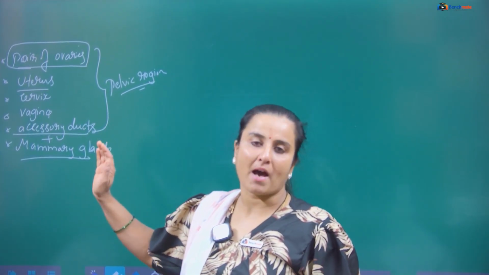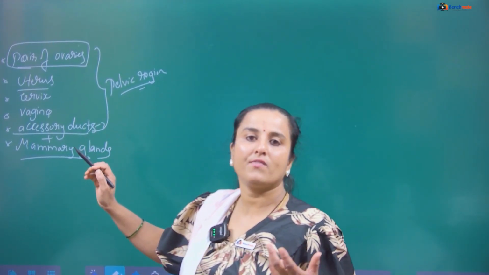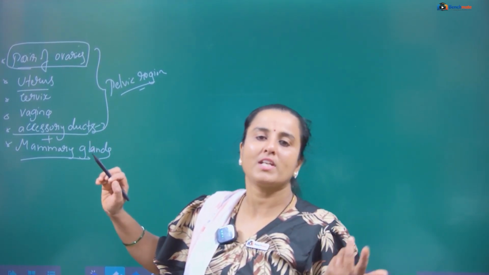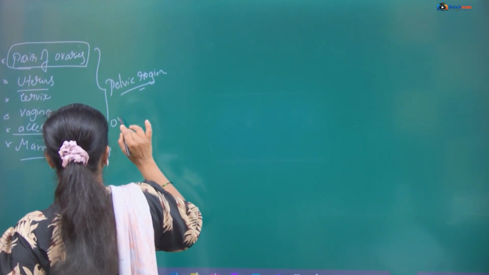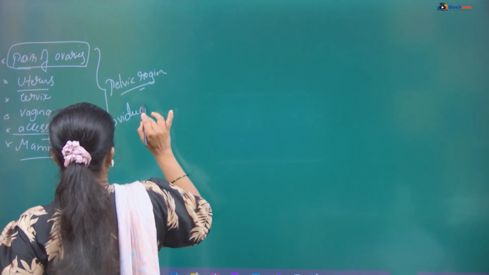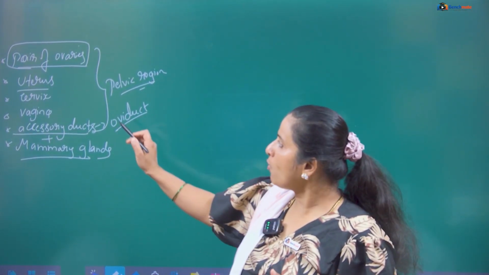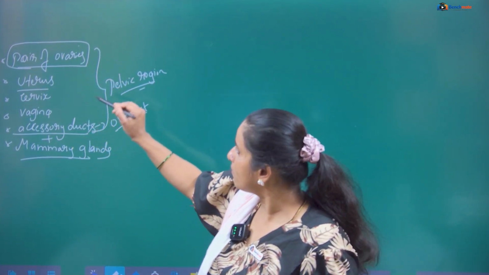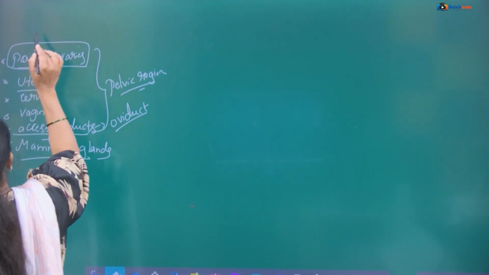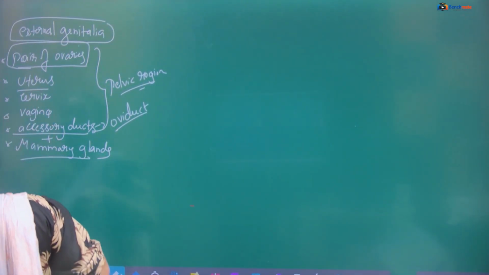Along with these parts, actually accessory ducts, no, we will call them the oviducts. Oviducts or fallopian tube also we can say. Fallopian tube or oviduct. So along with these parts of the female reproductive system, one more is there, that is external genitalia, fine.